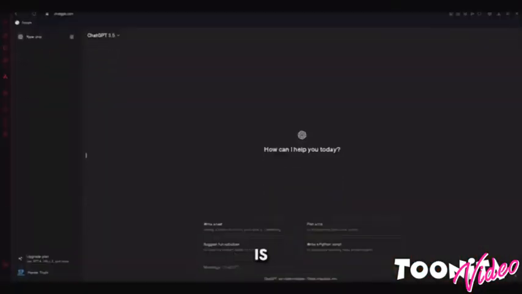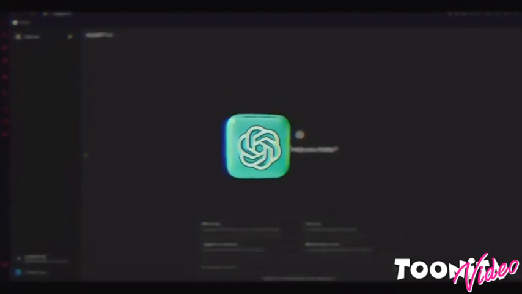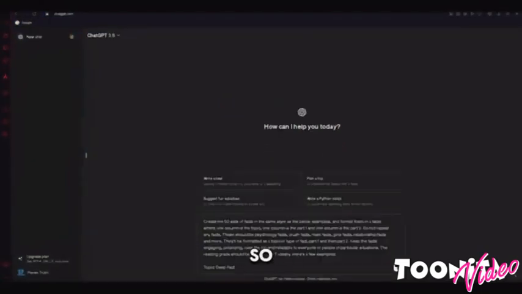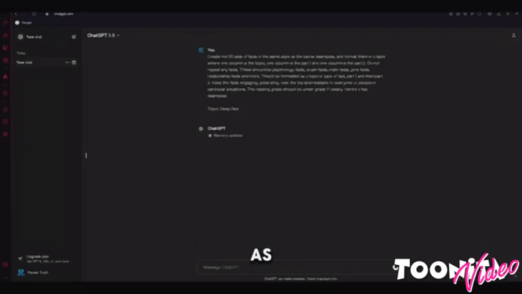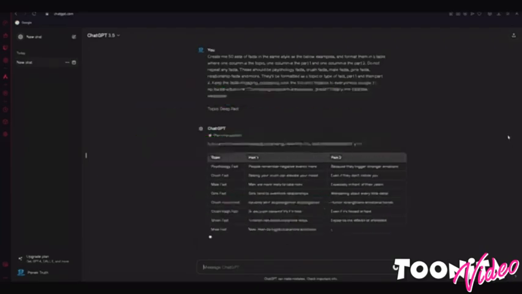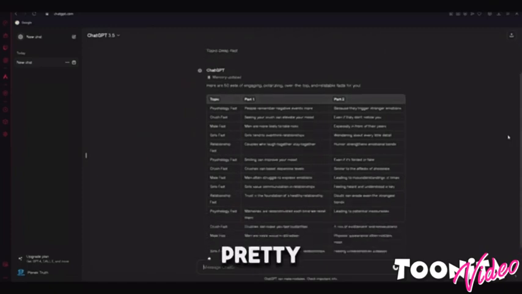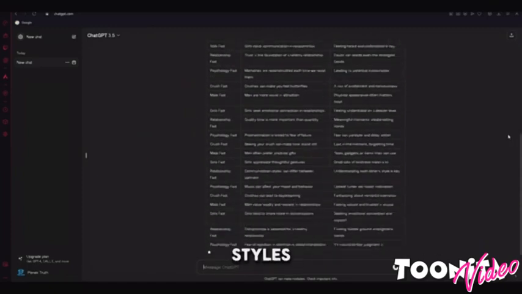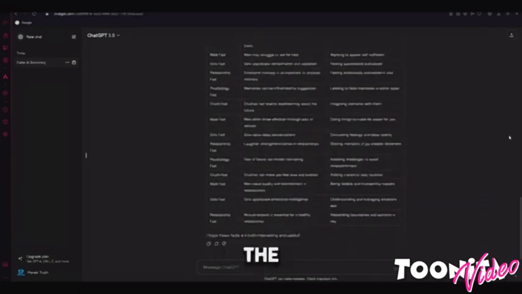Now let's get into the important part. What you're going to do is open ChatGPT, which is free. We will use ChatGPT to create a script for our videos, so you can just enter the same prompt that I'm using and click generate. As you can see, the script is fact-based, such as psychology facts, relationship facts, deep facts, and others. The prompt that I'm using will give you pretty accurate results, but if you want, you can change it up and test different styles.